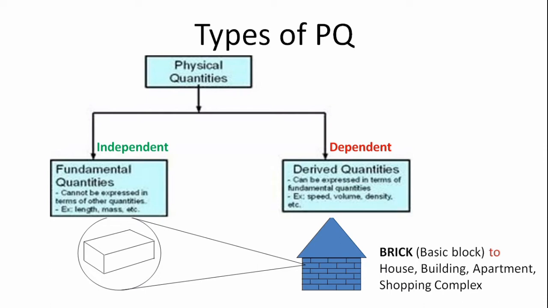So the second one is derived physical quantity. The derived physical quantities are dependent and can be expressed in terms of fundamental physical quantities. Example, speed, volume, density, and so on. So these fundamental physical quantities are building blocks. Using those blocks we can have derived physical quantities.